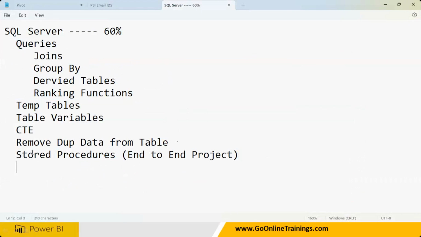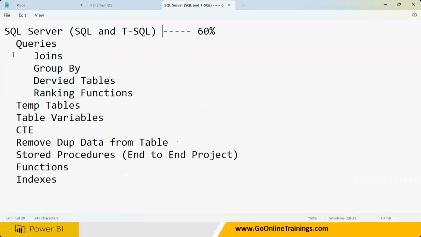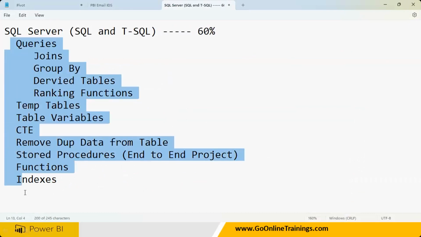So then you have to know about some functions. Clear? So these are the topics that you have to know, and indexes. Clear? You have triggers, cursors, views, a lot of things available. All of them are just watch and leave it. So these are the topics in SQL Server. SQL means I'm talking about two topics: SQL and T-SQL. So both together, you have to complete all these things, and you must complete the school case study, supplier case study, and IBank case study and send it to me for review.